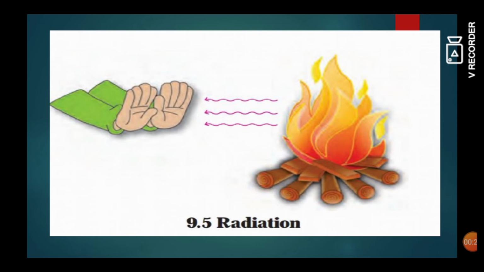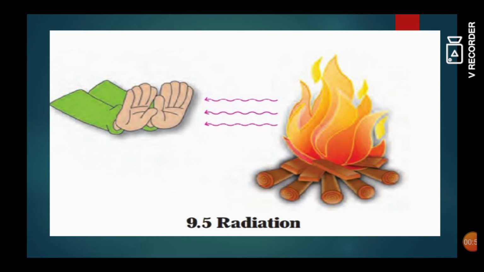But when there is no medium, heat can still be transferred, right? With radiation it is possible. Transfer of heat by means of electromagnetic waves is called radiation. It does not require any solid or liquid medium, and hence it is possible for the transfer of heat even in a vacuum where there is no air or any other medium.